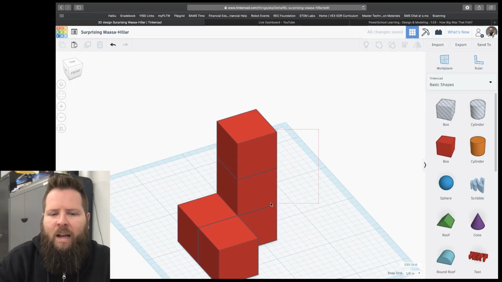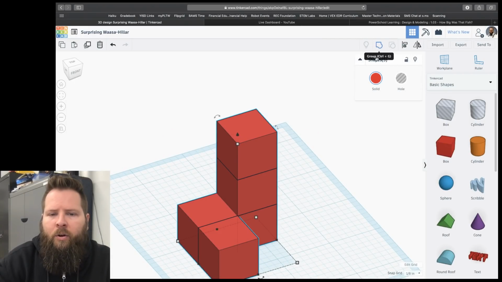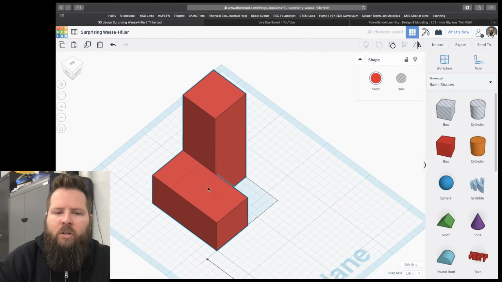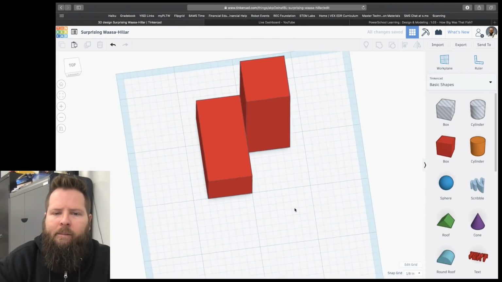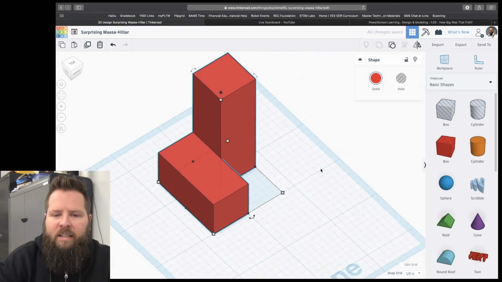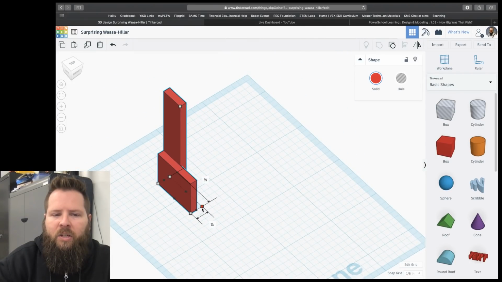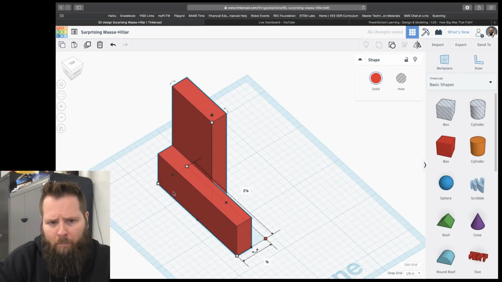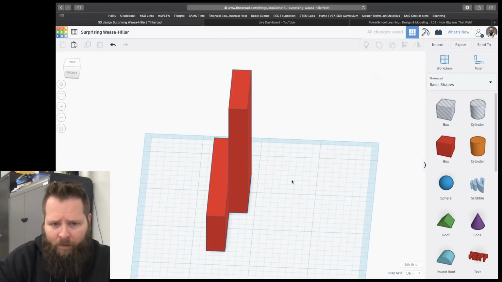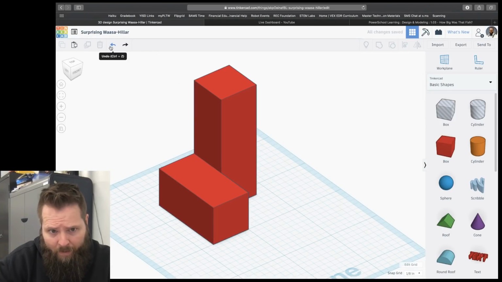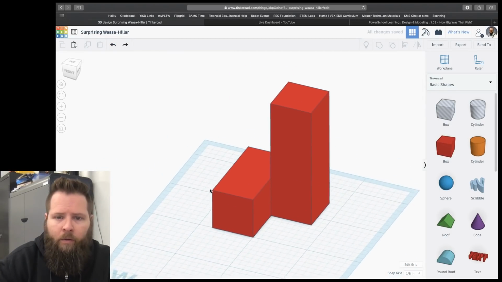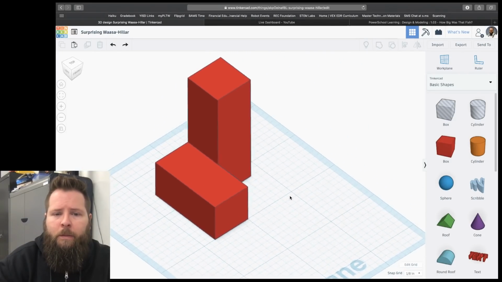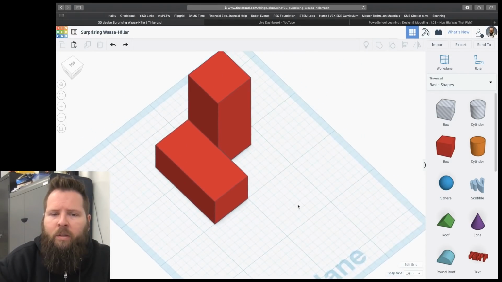Now all I have to do is highlight the whole thing, click Group, and now I got a shape. And it's all one single shape. Now I could change the size of that shape, like the whole size of the whole shape, because it's one shape now. And anytime you mess up, remember you can just click the back button, and there you go. Super, super easy.